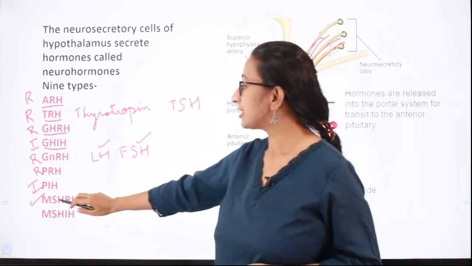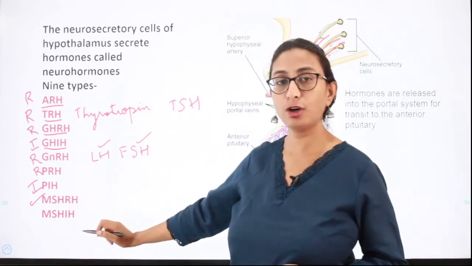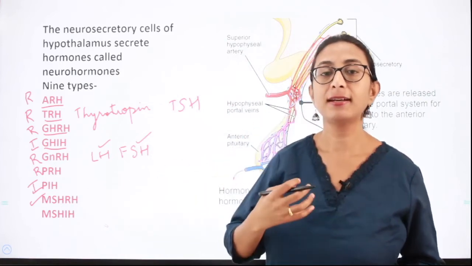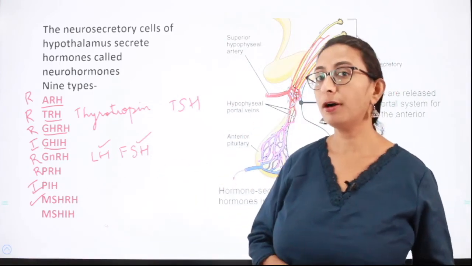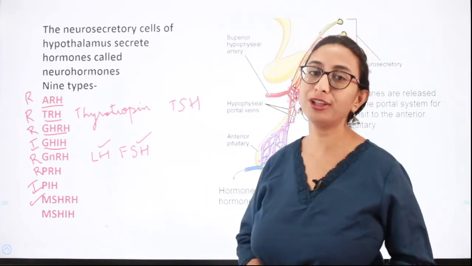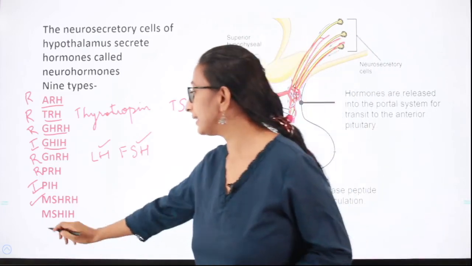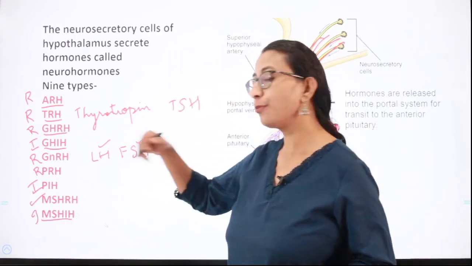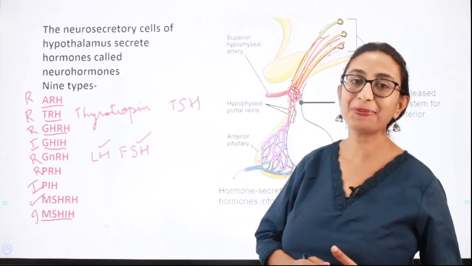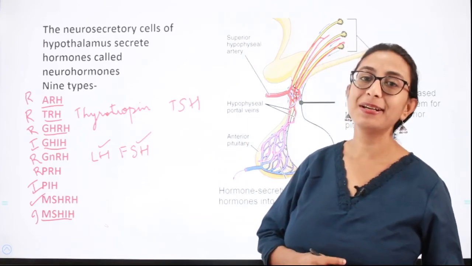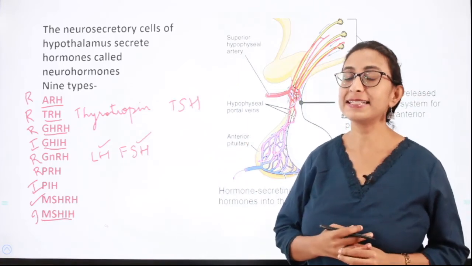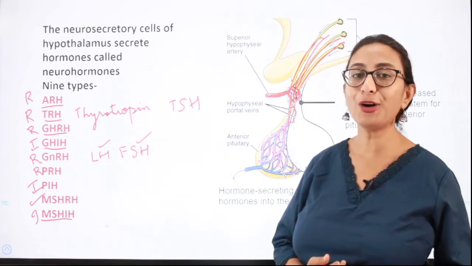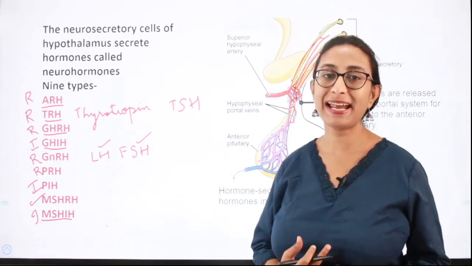So the melanocyte stimulating hormone releasing hormone stimulates the synthesis of melanocyte stimulating hormone in the pituitary, and this is again an inhibitory hormone, the melanocyte stimulating hormone inhibiting hormone, which inhibits the synthesis and secretion of melanocyte stimulating hormone in the pituitary gland.